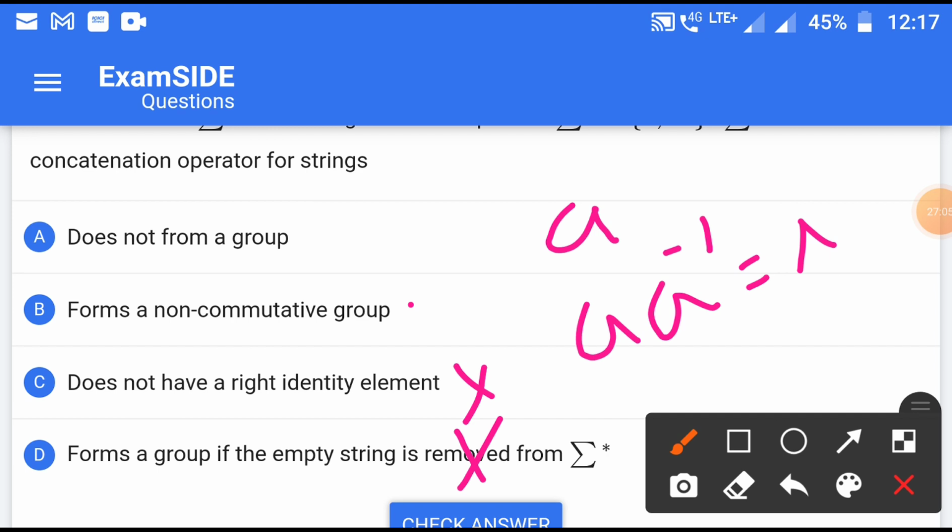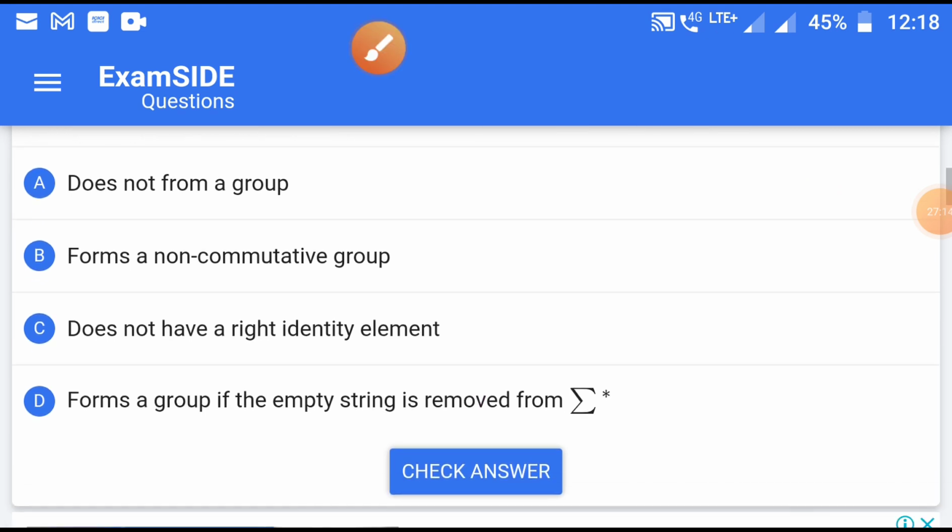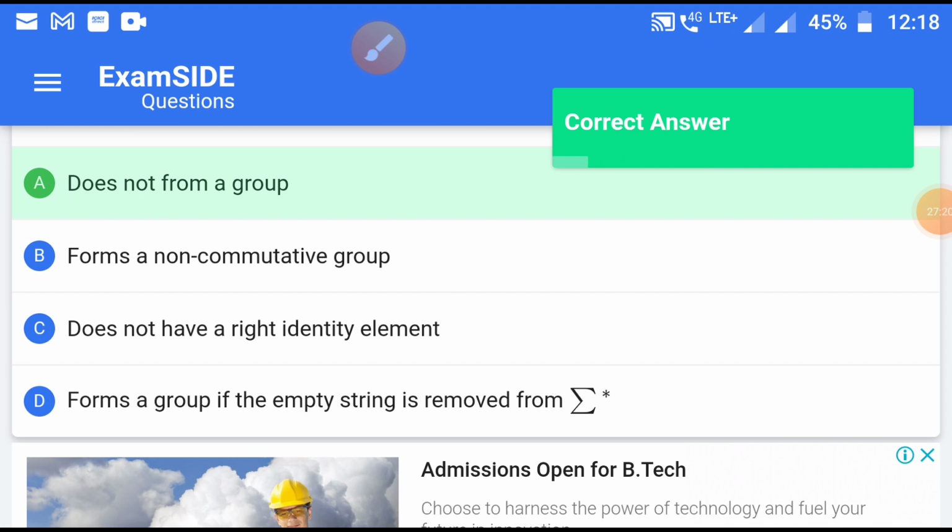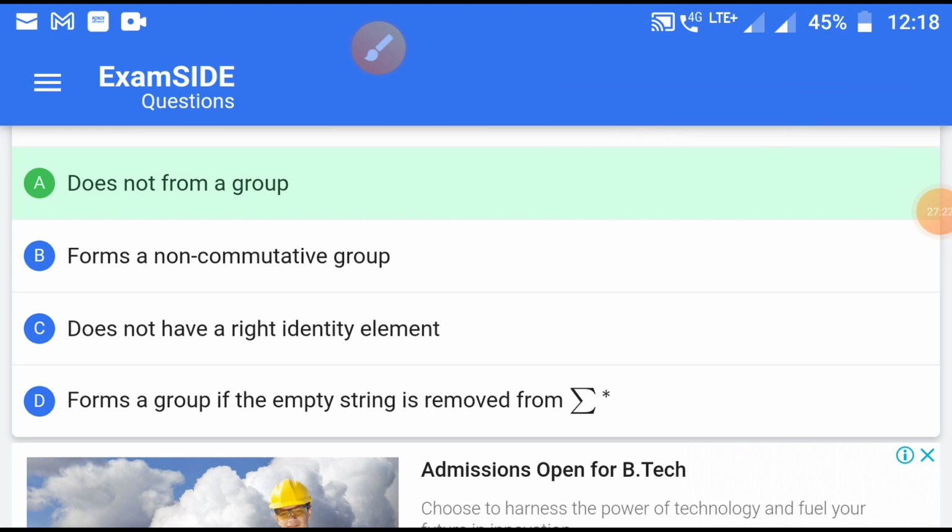So there is no chance to be a group. Let us try which answer is correct. Yes, it is correct. So the only thing is that it is not fulfilling the inverse law.